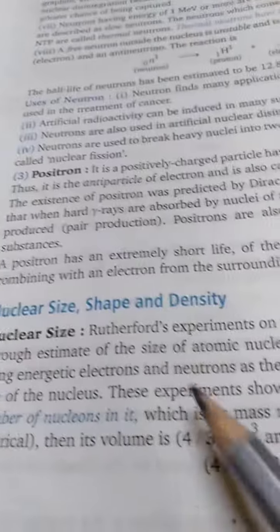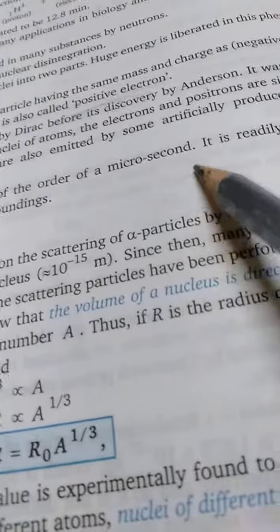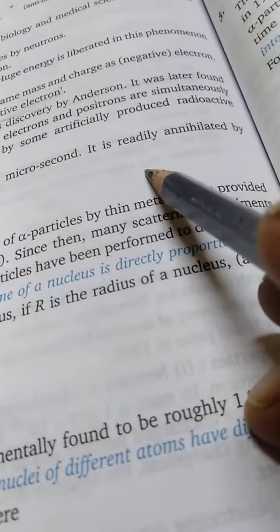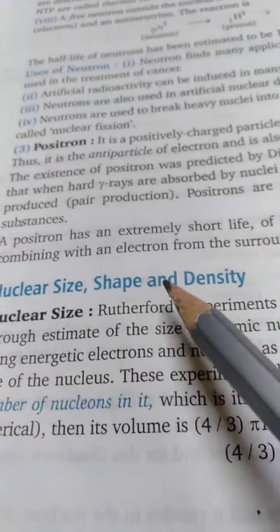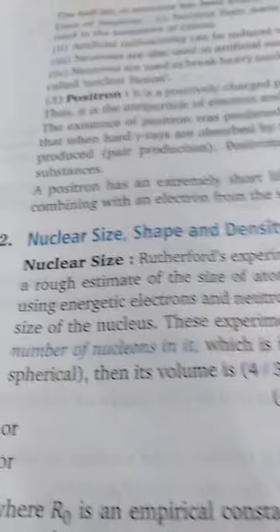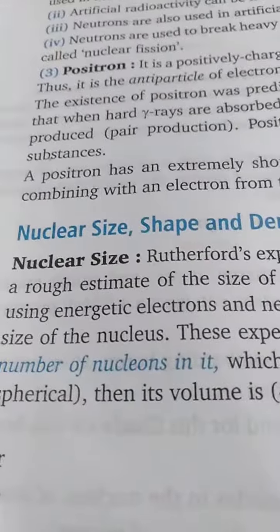A positron has an extremely short life, of the order of microseconds. It is readily annihilated by combining with an electron from the surroundings. Okay. So it has a very short life period.